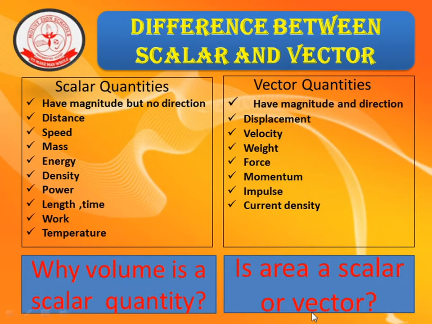Let me quote an example. Here in your higher physics, you will learn about flux. Flux means amount of something passing through or flowing through any surface area. Here something means water, electric field lines or magnetic field lines or anything as you like. Area plays a vital role in flux.